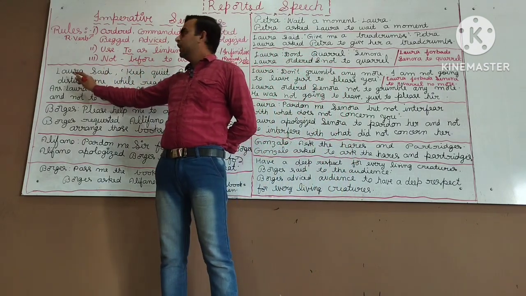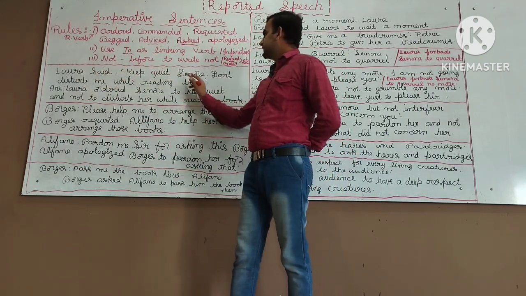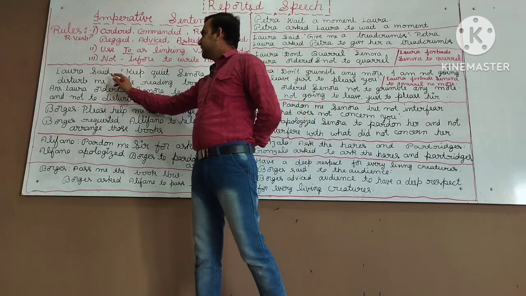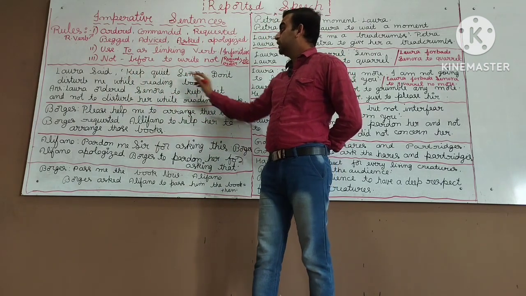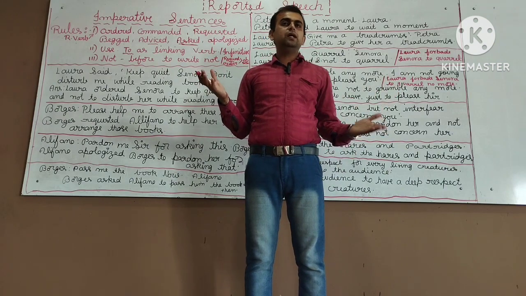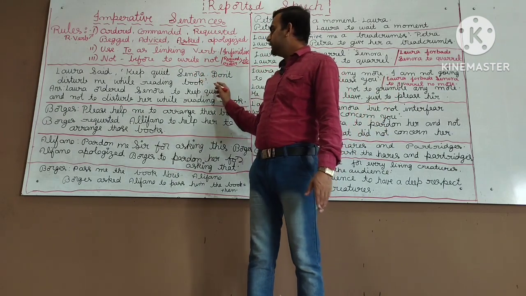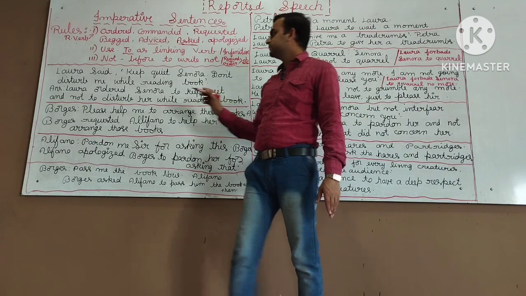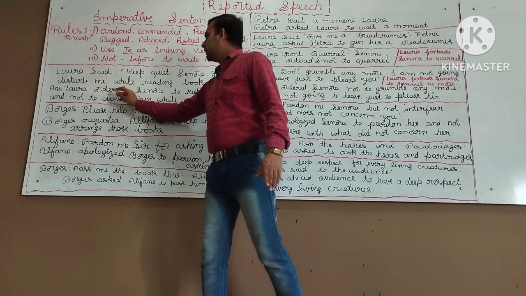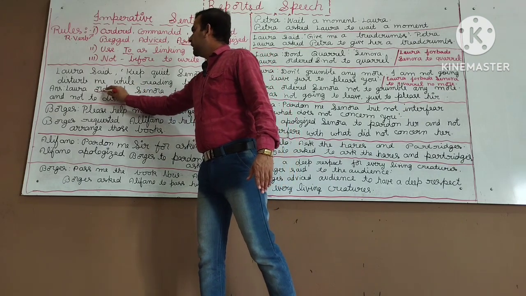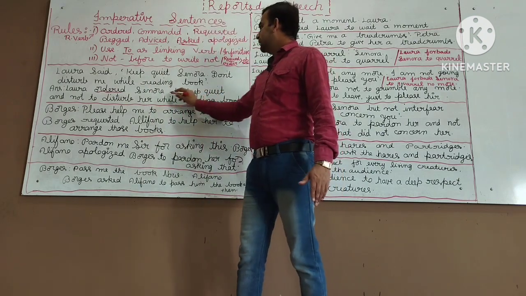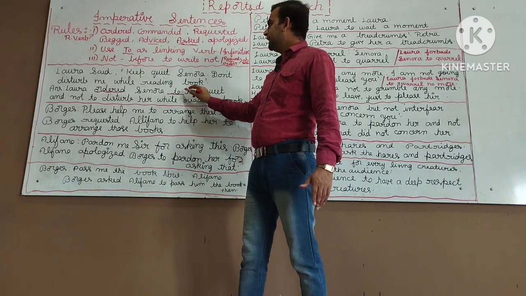First example: Laura said, "Keep quiet Senora, don't disturb me while reading the book." This is called a command, either command or order. So how do we convert this sentence into indirect speech? Laura ordered Senora. Instead of ordered, you can also write commanded, to keep quiet. "To" I have used as a linking word.